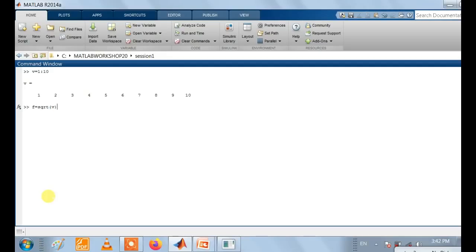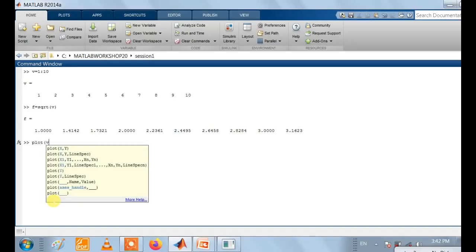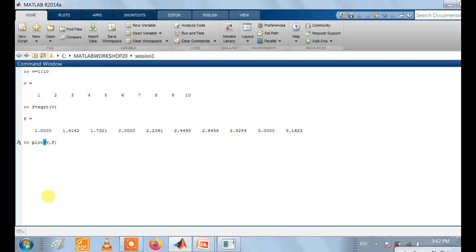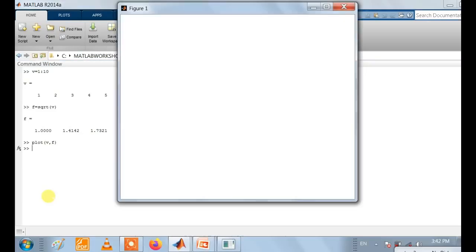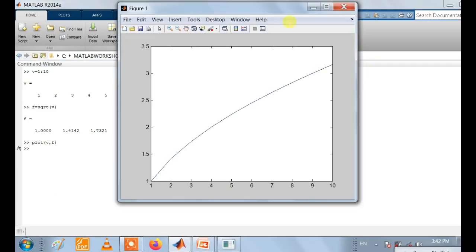So sqrt is the function of square root. In that function we use variable v. So square root of v, we get this type of number. Now we have to plot these two variables, that is v versus f. Then after hitting enter we get some plot, and this is nothing but our figure window.